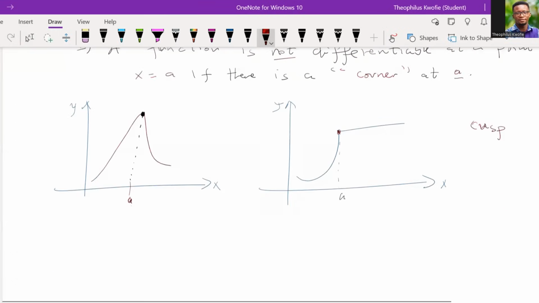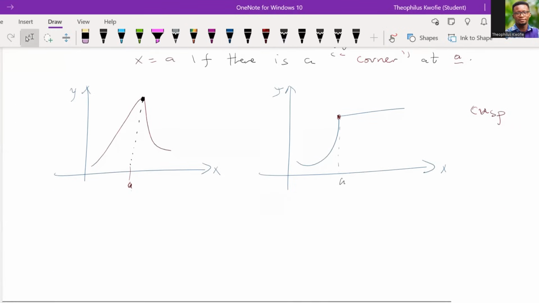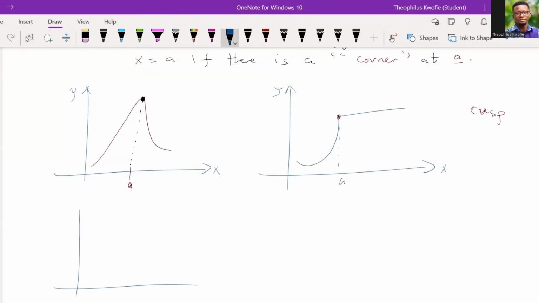So let's take note. And the last example for the illustration will be a graph like this, and I come this way, I have a point here, I have another point here. So the function will not be differentiable at A1, and also will not be differentiable at A2 because these are all cusps.